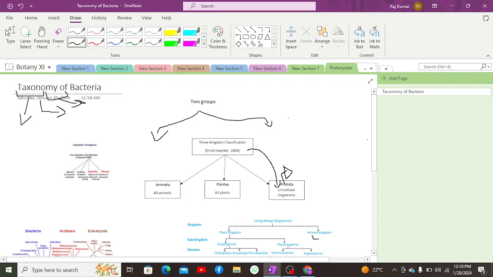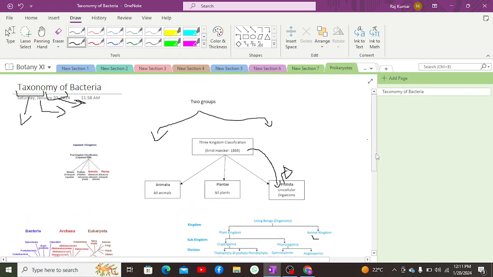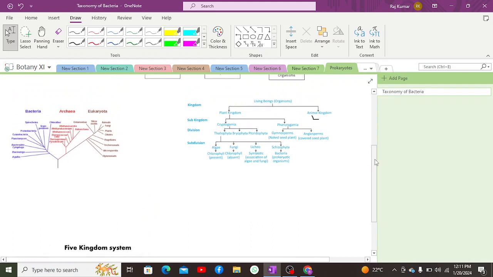So when prokaryotes and eukaryotes were classified, on the basis of that it was possible to classify organisms. One more thing: when it comes to the two kingdom classification system, it was on the basis of morphology and some aspects of cytology as well.